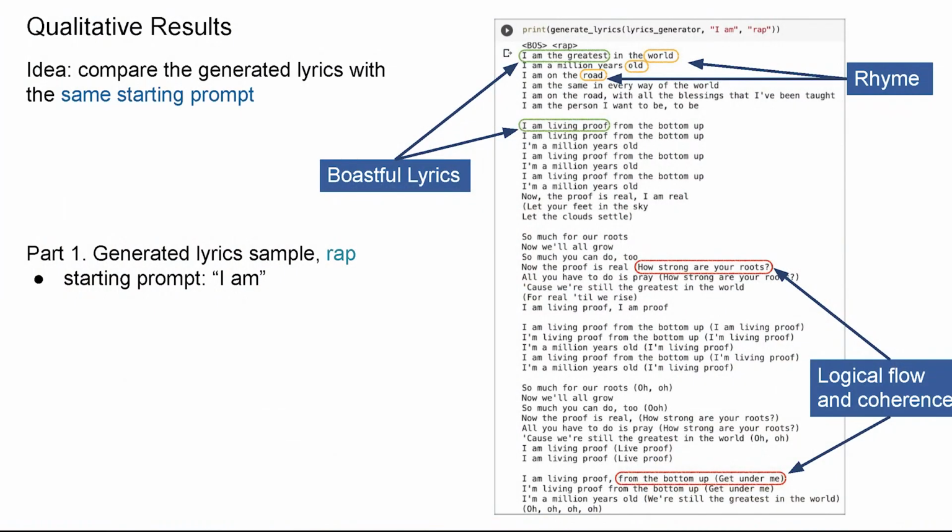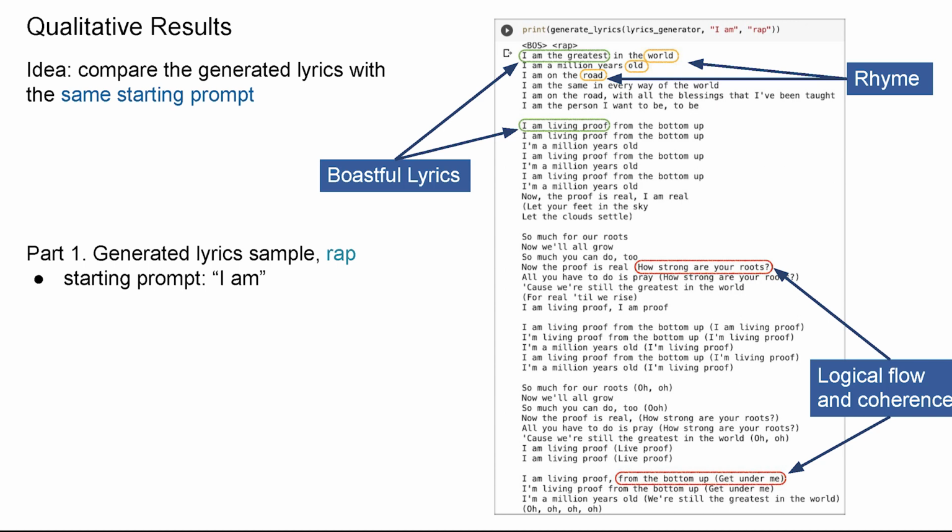In order to qualitatively compare the final results as well as evaluate our model performance, our general approach is to generate the lyrics with the same starting prompt but different genre. For example, we are now seeing some sample lyrics generated with the starting prompt "I am" and using rap as the input genre. Our observation is that when using our model to generate rap music, oftentimes we are going to see some boastful lyrics and sometimes even some insulting ones with swear words, which is indeed one of the main characteristics of rap music.